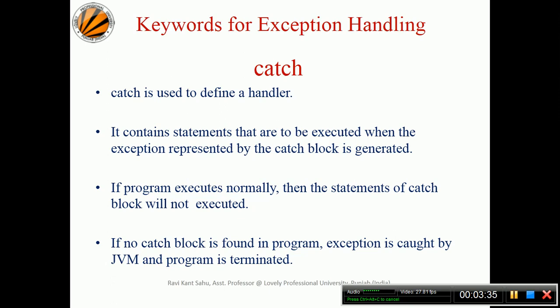Means if you do not define your own handler, eventually the control will be transferred to the default handler. Whatever lines of code you write in the catch block work as a user defined handler. At the same time, if you do not write one, whenever the exception has been caught, the control will be transferred to the JVM